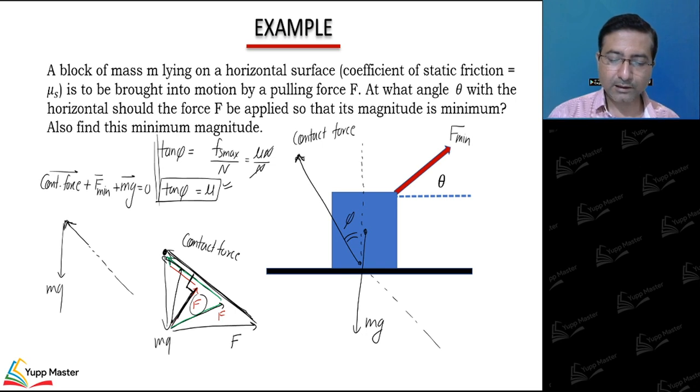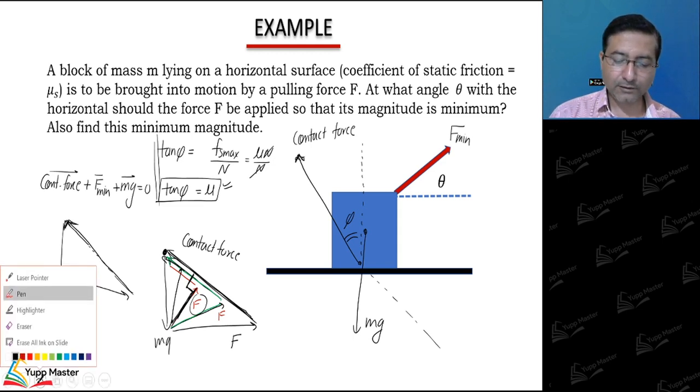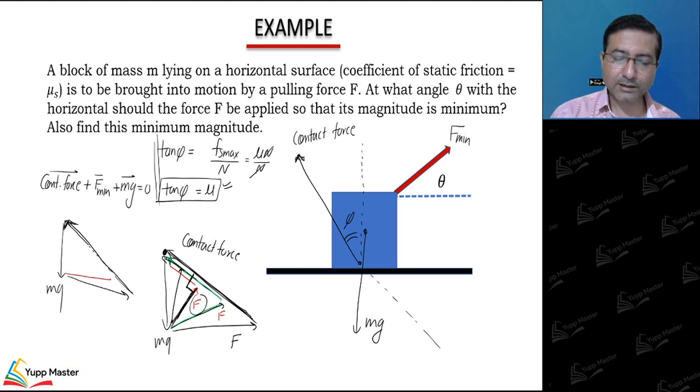So if force is this way, then the contact force will be this long. If force is this way, then the contact force will be this long. This is the contact force, and these I am drawing are the external forces we are applying.